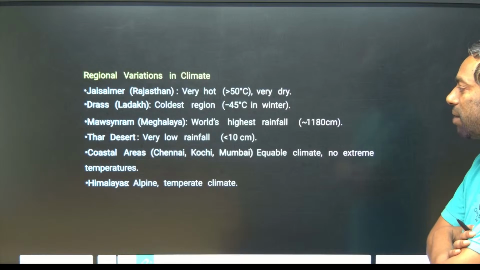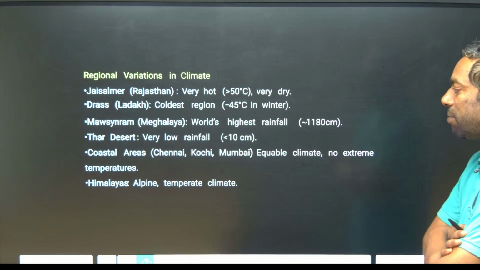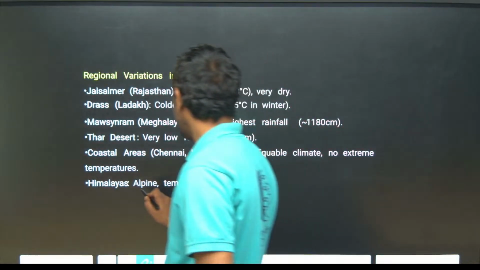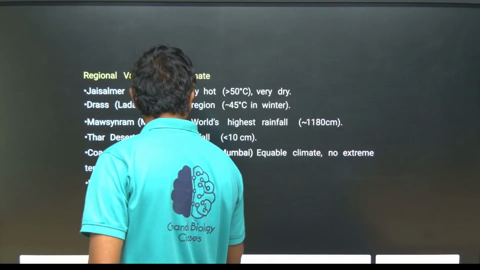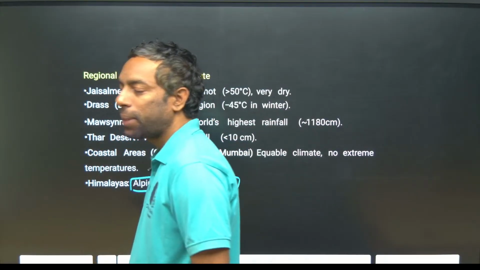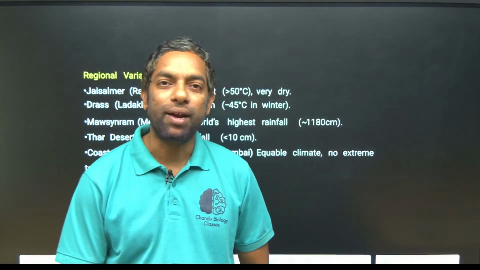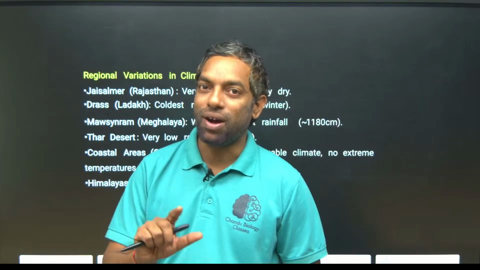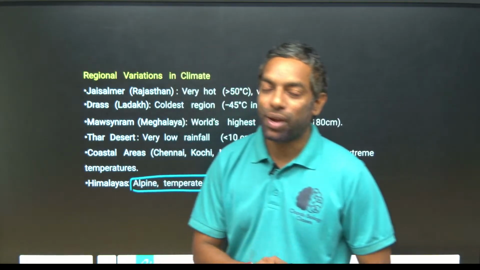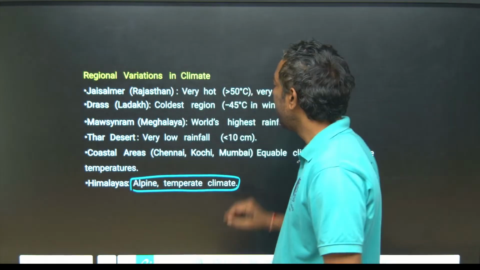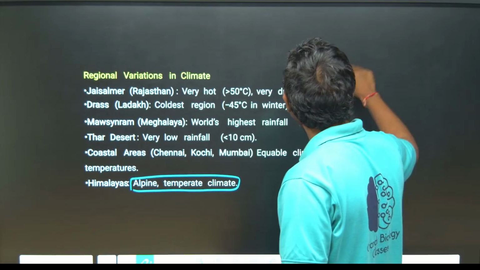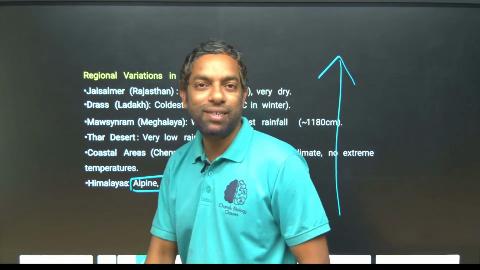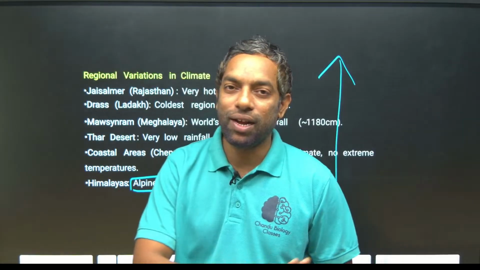The Himalayas have an alpine and temperate climate. Temperate means that India is a tropical country, but the Himalayas are a temperate part in the tropical country. This is the unique feature of India. You might not experience these different conditions in any other country.